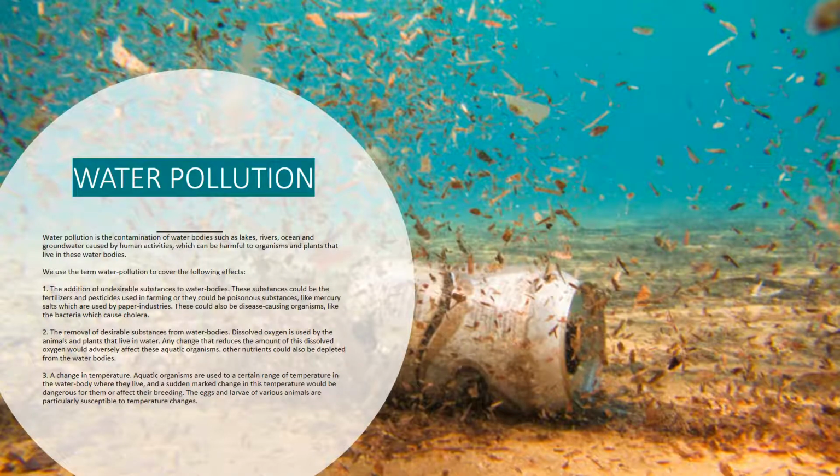2. The removal of desirable substances from water bodies. Dissolved oxygen is used by the animals and plants that live in water. Any change that reduces the amount of this dissolved oxygen would adversely affect these aquatic organisms. Other nutrients could also be depleted from the water bodies. 3. A change in temperature. Aquatic organisms are used to a certain range of temperature in the water body where they live, and a sudden marked change in this temperature would be dangerous for them or affect their breeding. The eggs and larvae of various animals are particularly susceptible to temperature changes.